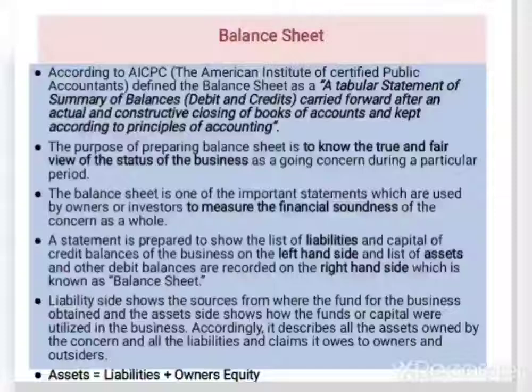This statement is prepared to show the list of liabilities and capital or credit balances of the business on the left hand side, and a list of assets and other debit balances on the right side, which is known as the balance sheet. As we said, it's a tabular statement.